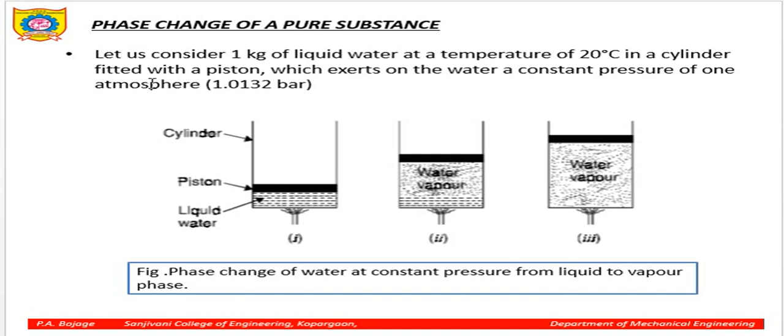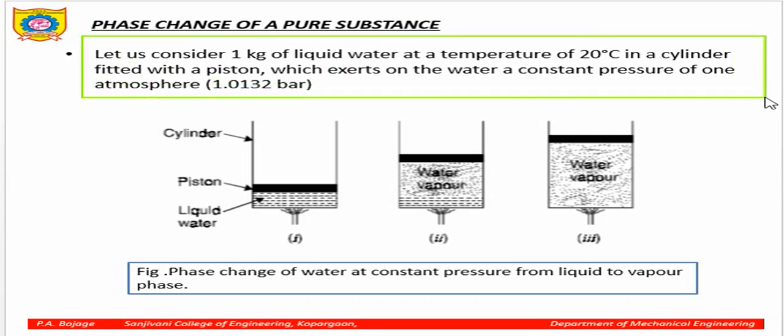Now phase change of a pure substance. In this diagram you can see, let us consider 1 kg of liquid water at a temperature of 20 degrees Celsius. That is the room temperature, you can assume.